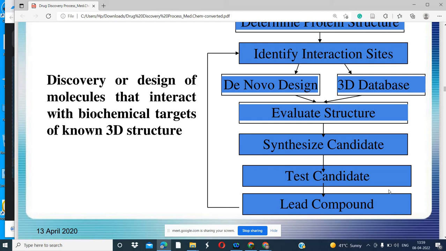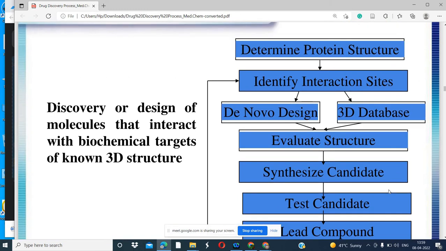Once synthesis is done, this step is carried out in the laboratory. Obviously it will need reagents, and that will be costly. So here we need the wet lab experiment, then we can test the candidate. All these steps need wet lab experiments and will cost high, but evaluation and designing, the above steps, you can do within the computer.